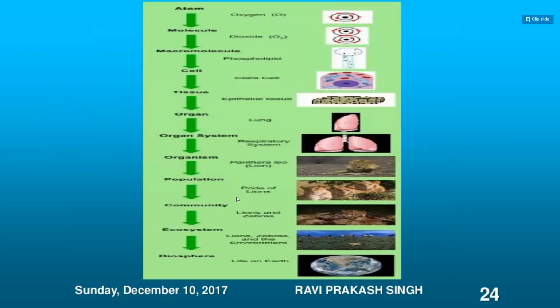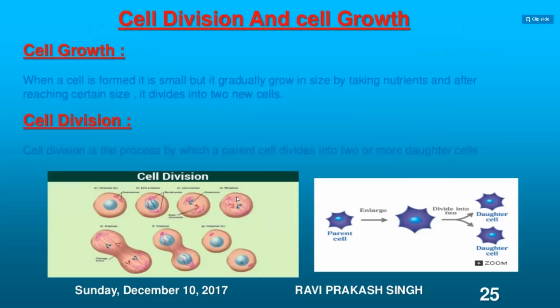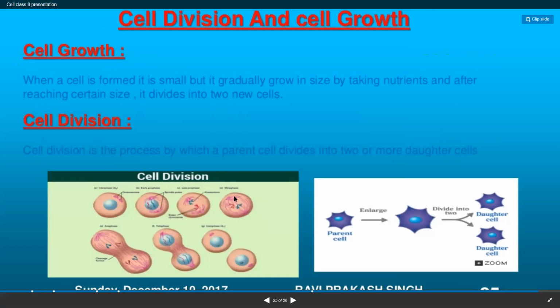Okay, same thing. So how does this cell divide, children? Any idea? When a cell is formed, it will generally be small. So they have to grow. They have to gradually grow by taking in nutrients until reaching a certain size.